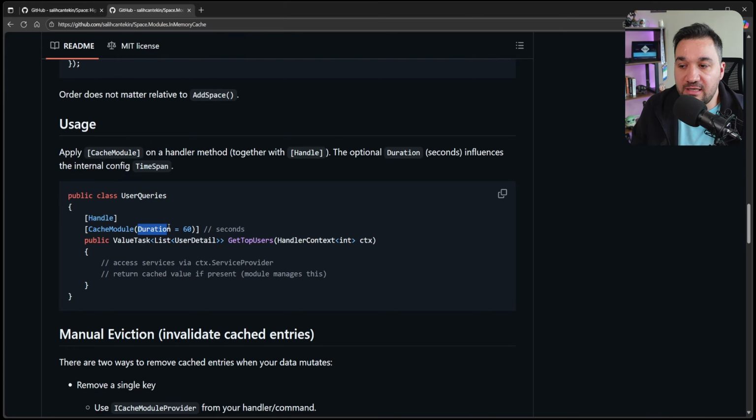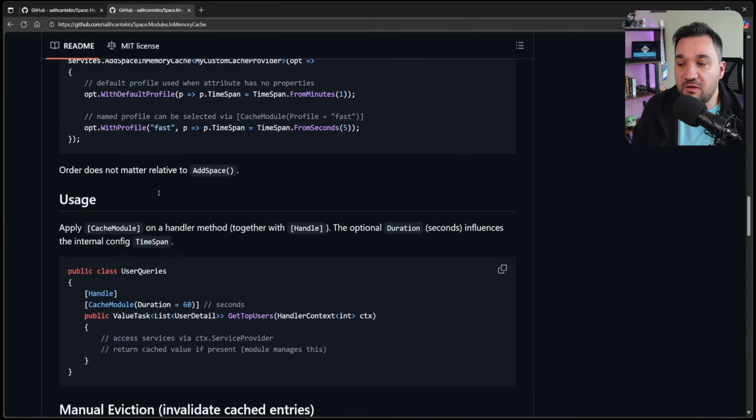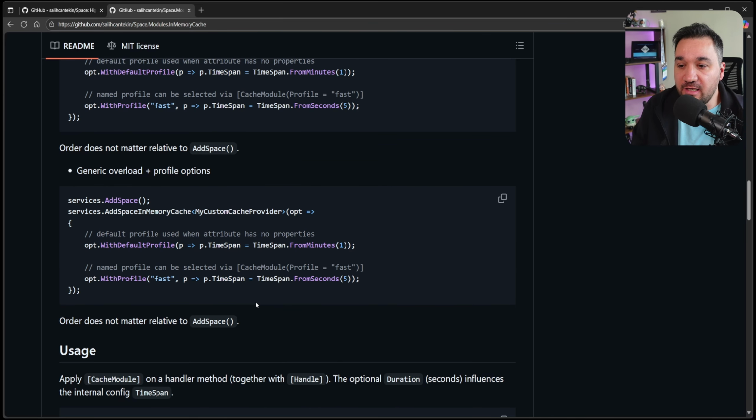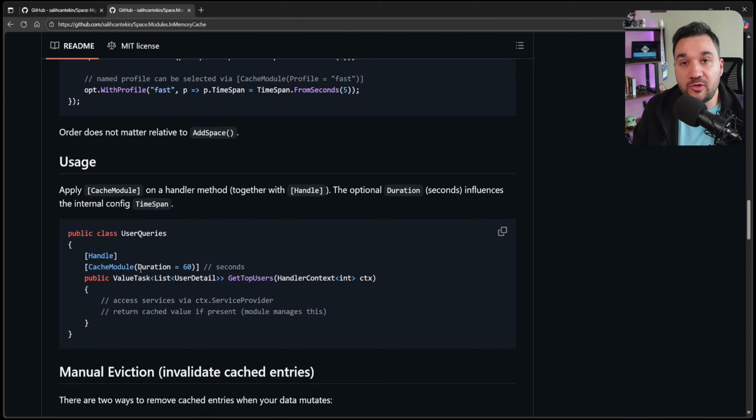So if we have 1 minute for the default profile, and without specifying the profile name I say my duration is 60 seconds, it is going to override. Theoretically 60 seconds is 1 minute, so they are the same, but this value will be overriding it. However, you can just set the profile name, like fast, and now it is going to be cached for only 5 seconds. This is one of the most important changes in modules, especially in-memory modules.